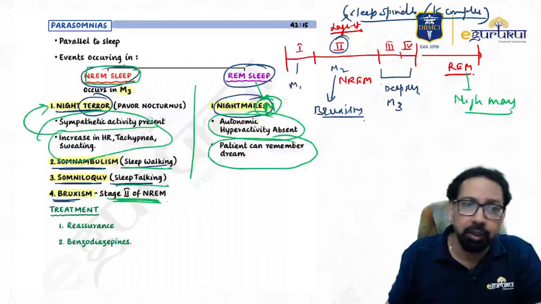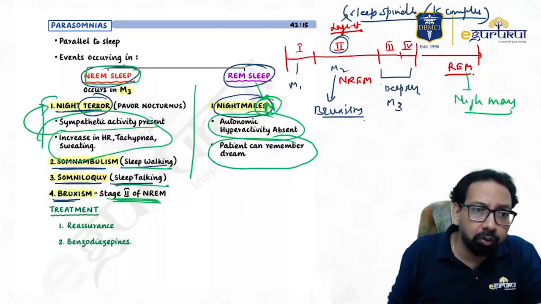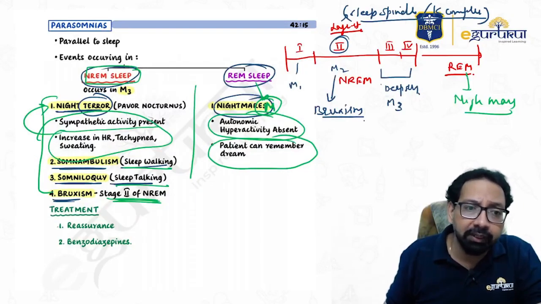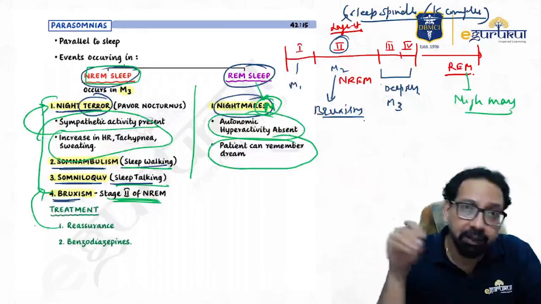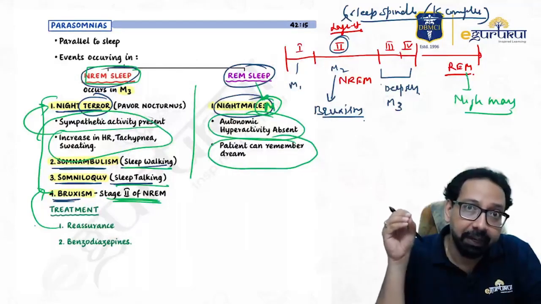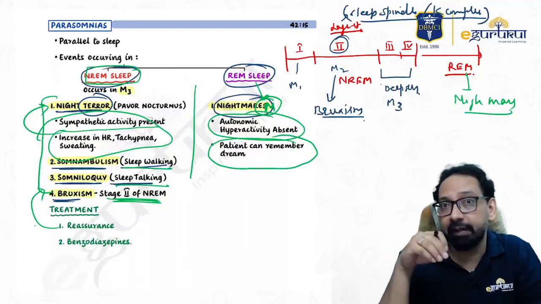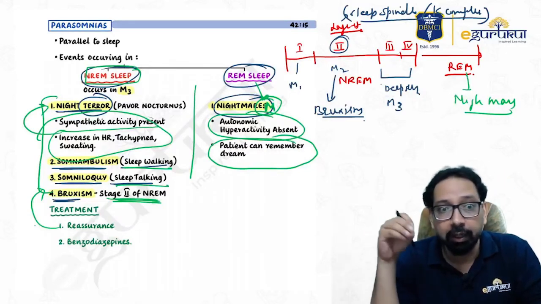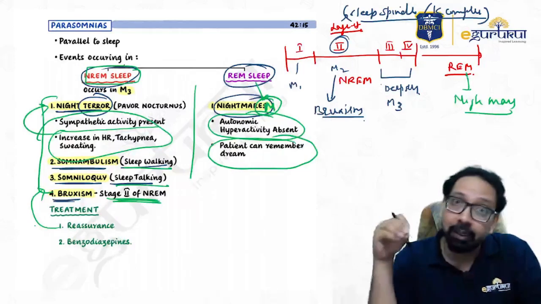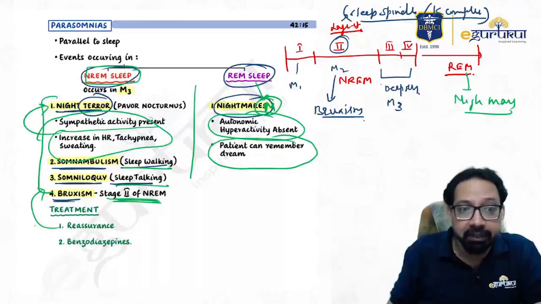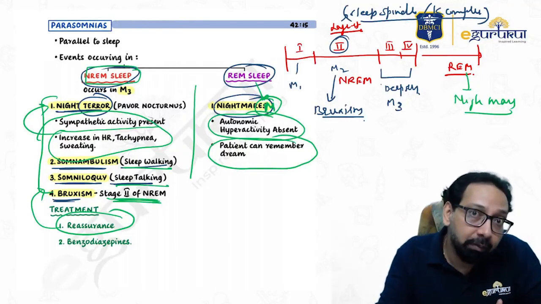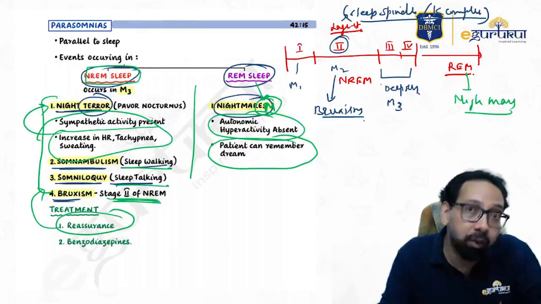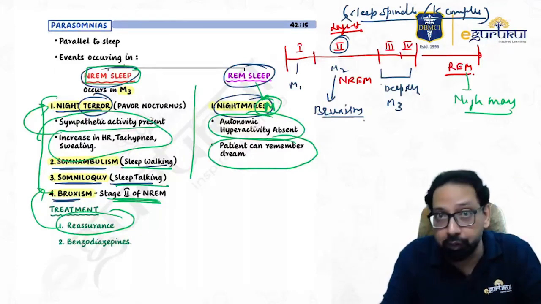Frequently asked question. Treatment for these is reassurance. Questions are asked that a 7-year-old patient comes to you with parents and the parent says that he is having night walking, means somnambulism. What is the treatment? Treatment is reassurance, because when they go into adulthood, these symptoms will resolve.